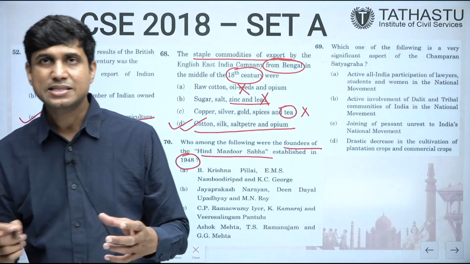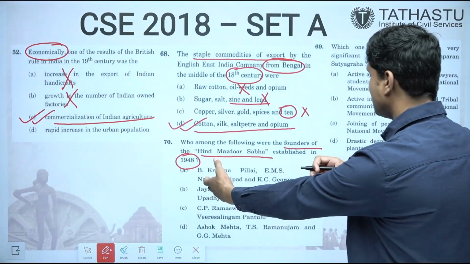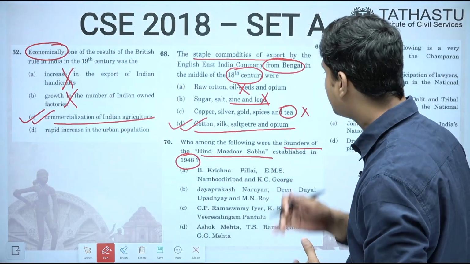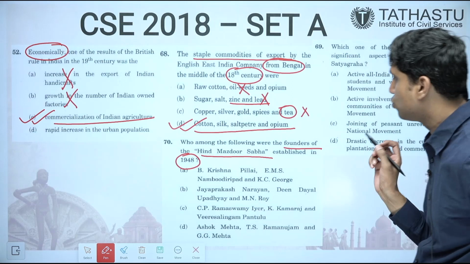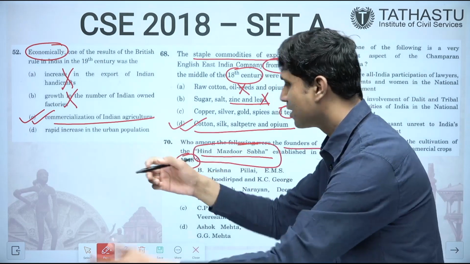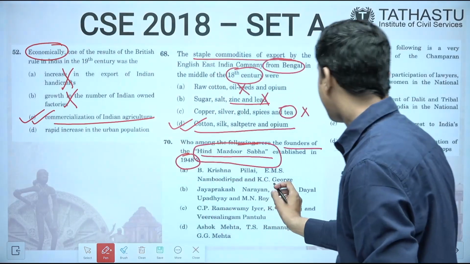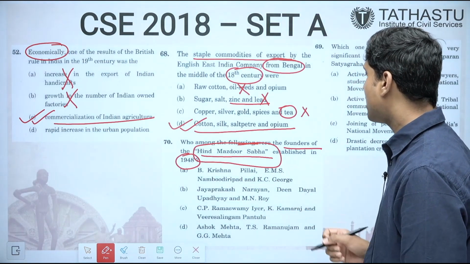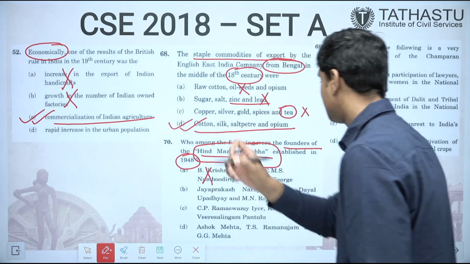1948? This is as such a very difficult question because a very obscure organization about which nothing much is given in the routine book. But if you see the answers, you can do this. How? Founders of Hind Mazdoor Sabha. Name itself is saying Hind Mazdoor Sabha. The name is a typical North Indian name, Hind Mazdoor. You see the first answer, B. Krishna Pillai, E.M.S. Namboodiripad and K.C. George. All are South Indians.